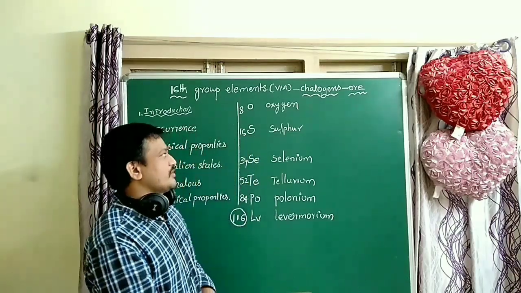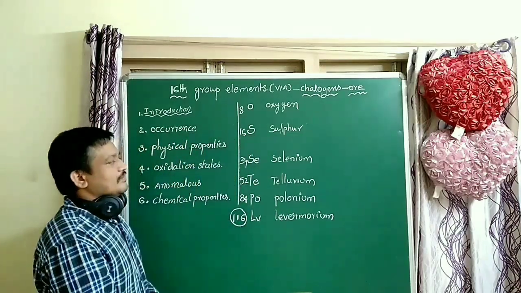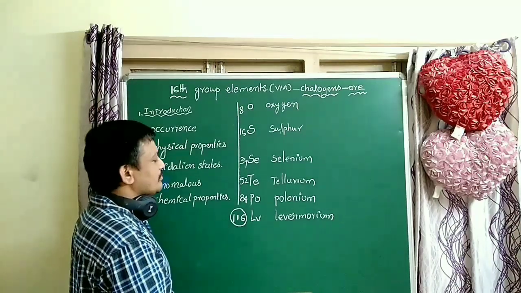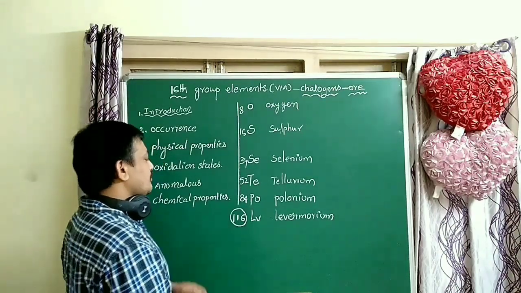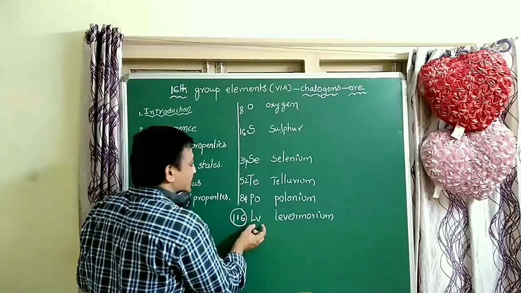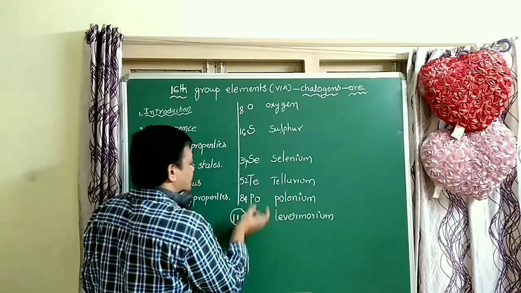What are the elements, friends? Oxygen, sulfur, selenium, tellurium, polonium and the last element is livermorium. This is a newly discovered element.